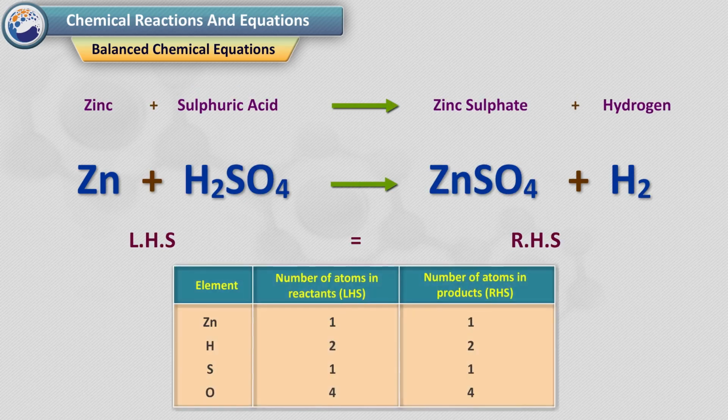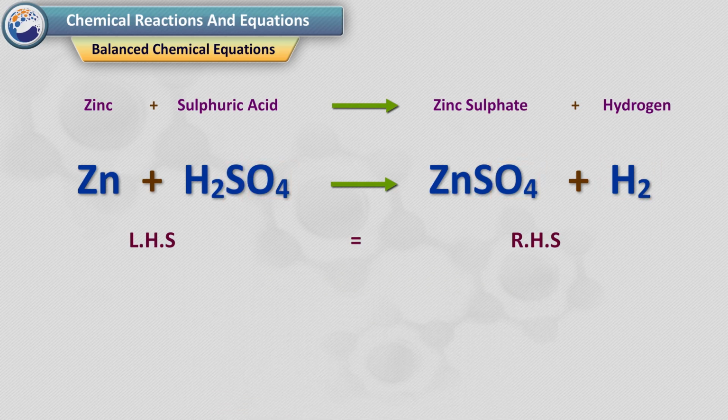Let us examine the number of atoms of different elements on both sides of the arrow. Zinc has 1 atom in LHS and 1 atom in RHS. Hydrogen has 2 atoms in LHS and 2 atoms in RHS. Only 1 atom of sulfur is there in both LHS and RHS, and 4 atoms of oxygen are there in both LHS and RHS. As the number of atoms of each element is the same on both sides of the arrow, this is a balanced chemical equation.